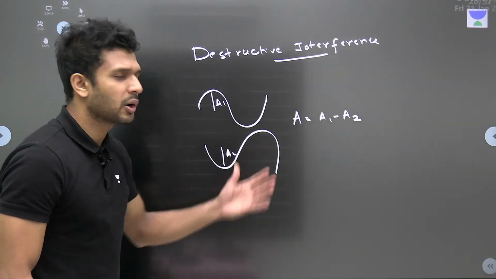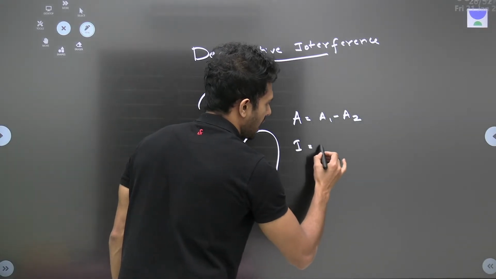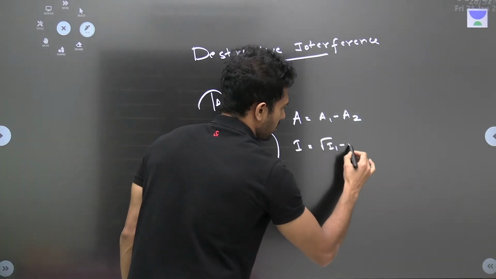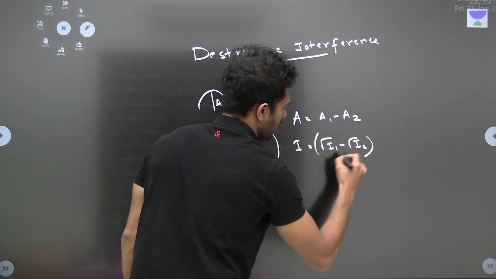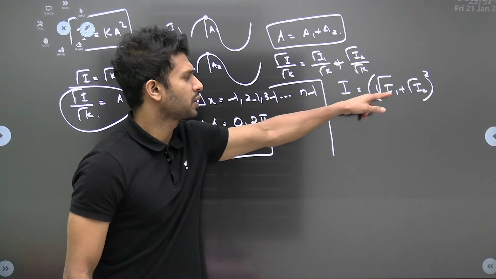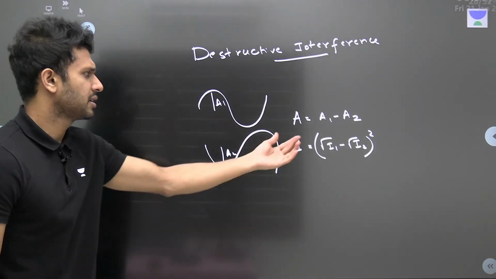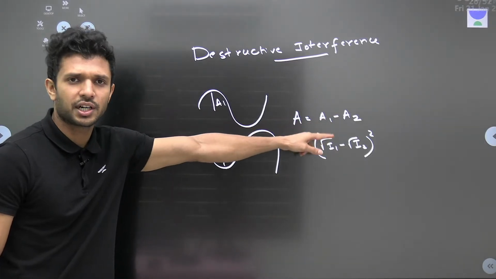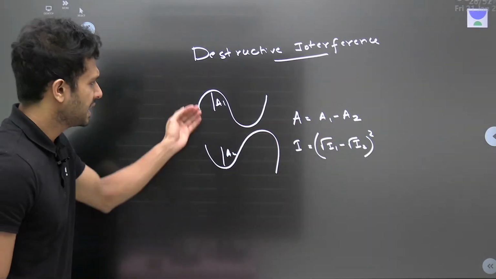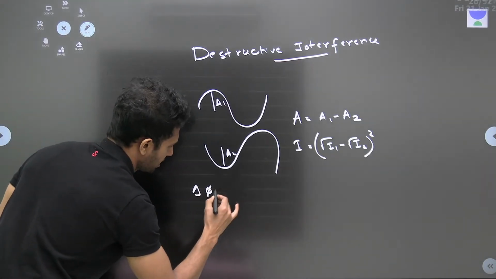Okay? Now how can we write the formula for intensity in a similar way? I will be equal to root I1 minus root I2, the whole square. Same concept. See, here it was root I1 plus root I2 the whole square. So in destructive, a minus will come, corresponding to the negative side. That's it. Tell me at what phase differences we can have destructive interference.